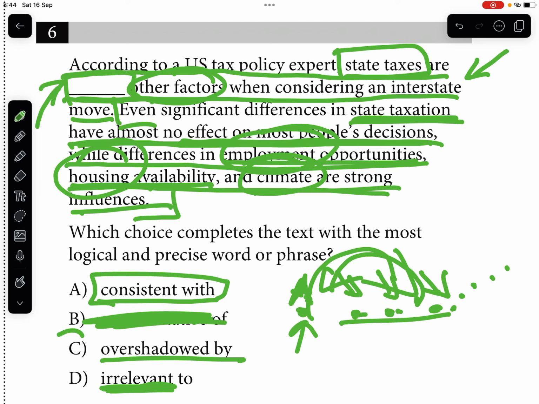And that's why our choice is C, because it is the best option for us in this particular instance.